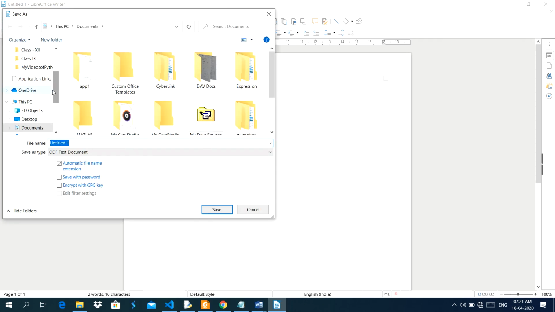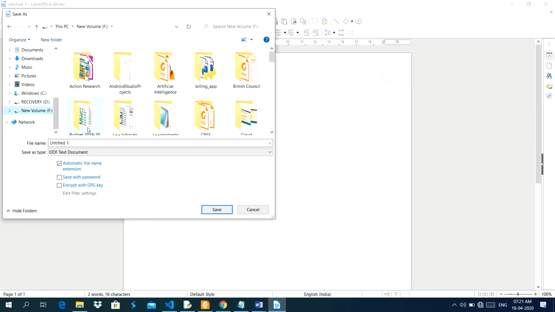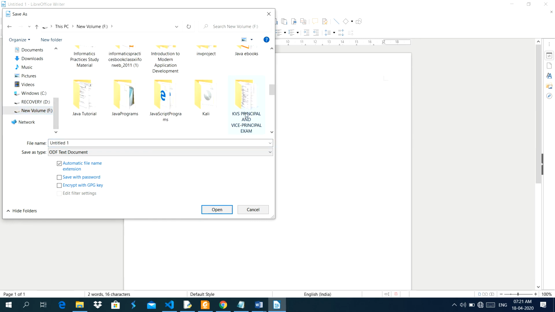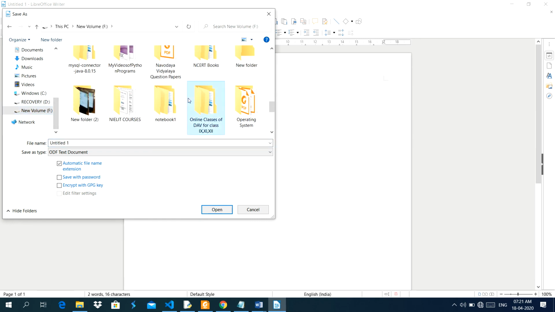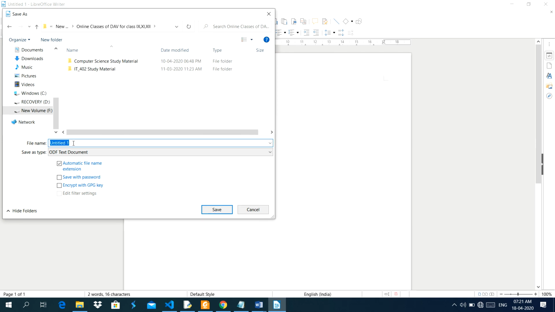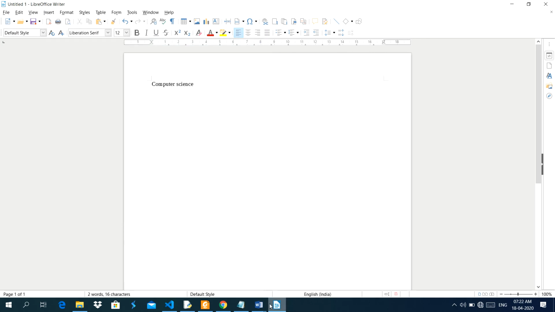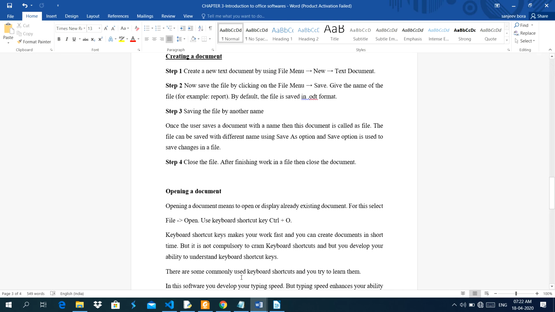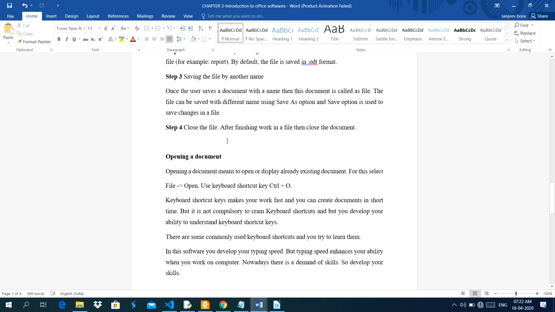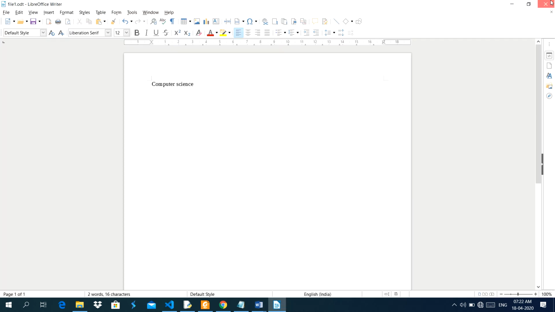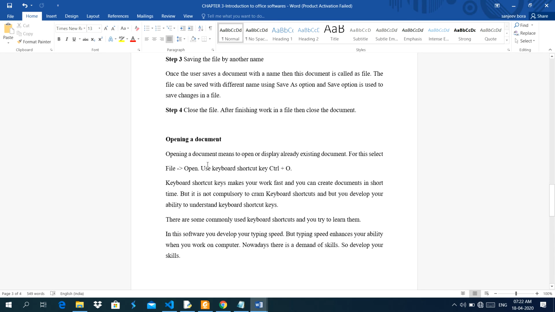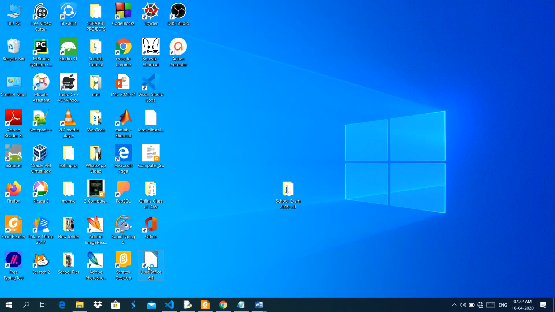You save this document. Anywhere you can save it. Like I am saving these documents in my folder. Here, file 1. In this way it is permanently saved in the hard disk. And after that you close this one. Now opening a document. How to open a document? Again I have to open the LibreOffice software.